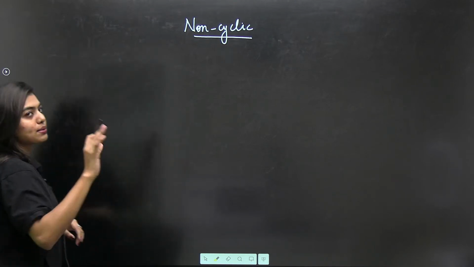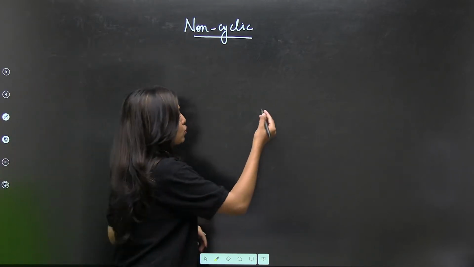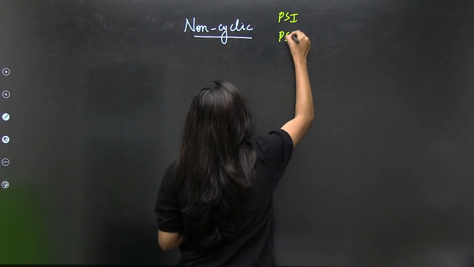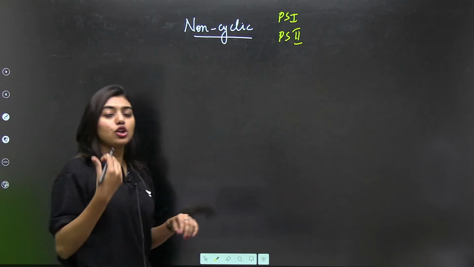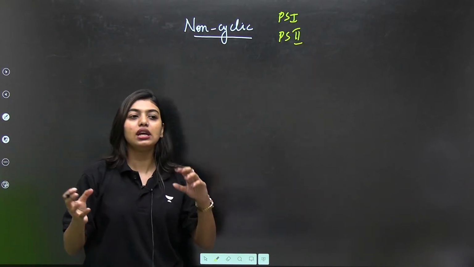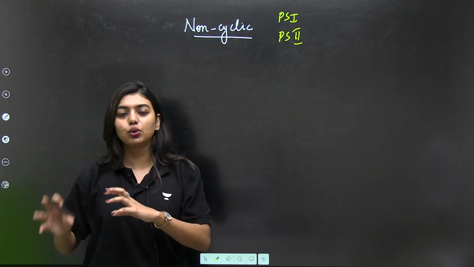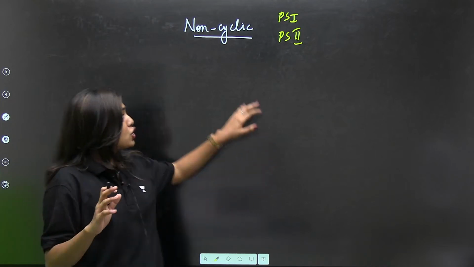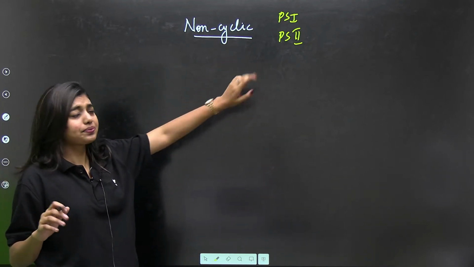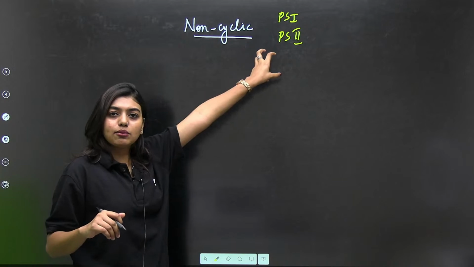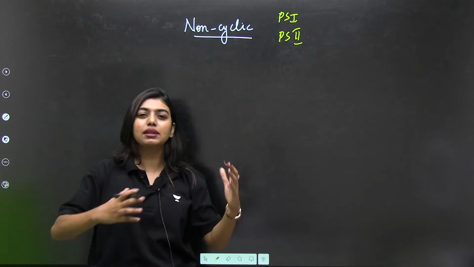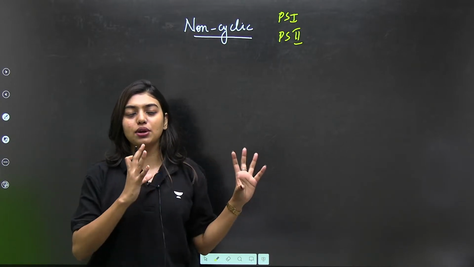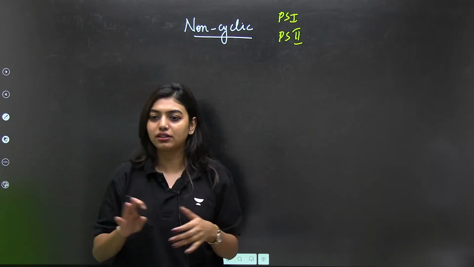We know that two types of photosystems are there. What are they? PS1 and PS2. The naming is not based on what they are doing. It is mainly based on their discovery, not on their functions. Now what is a photosystem? It is basically a biochemical unit that helps photosynthesis happen, for electrons to move, for all of that.